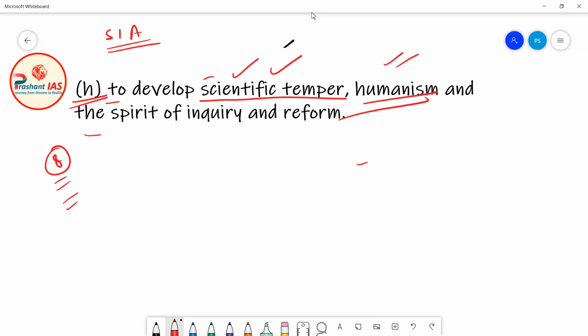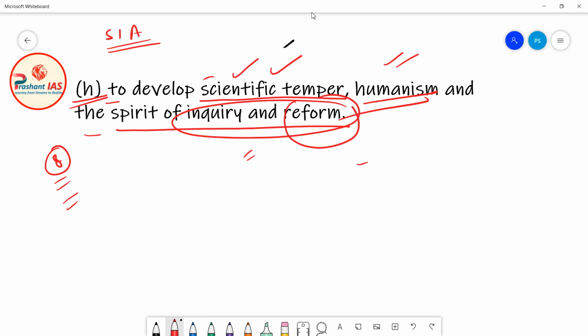And moreover, we should develop the spirit of inquiry and reform. Inquiry and reform means you are inquiring about new things, you are questioning, you are examining the things, and moreover, you are open to all the reforms. You are not so conservative. You are open to reforms. So this is the broad meaning of this fundamental duty.